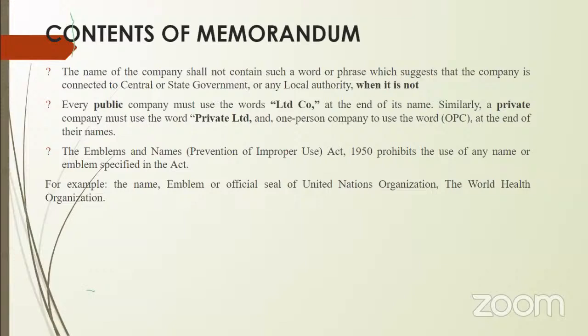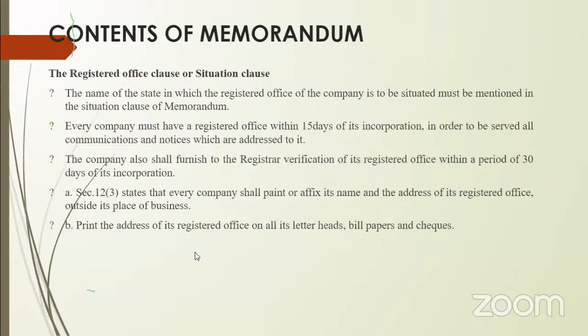Second, if a company is a public limited company, at the end of the name it should mention limited. If it is a private limited company, you should specify private limited. If it is a one-person company, you should specify one-person company at the end of the name. That is to be remembered. If anyone fails to follow this, they will be punishable.